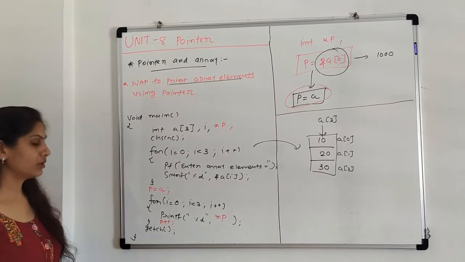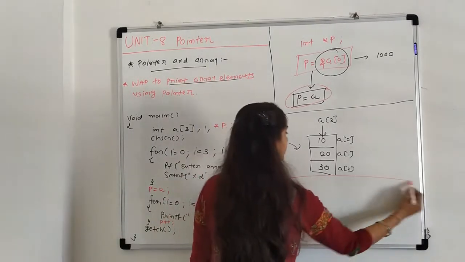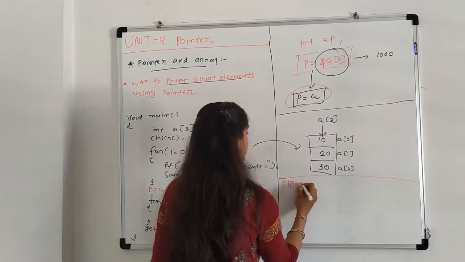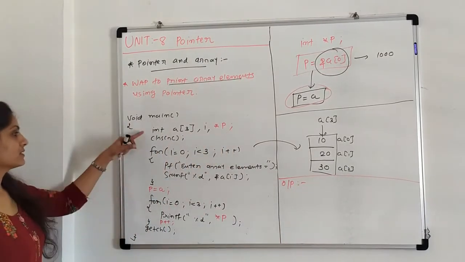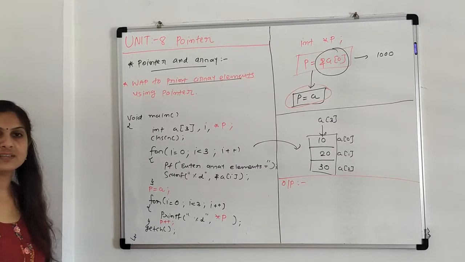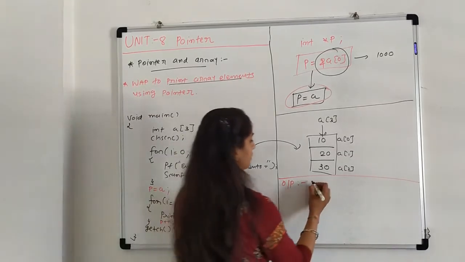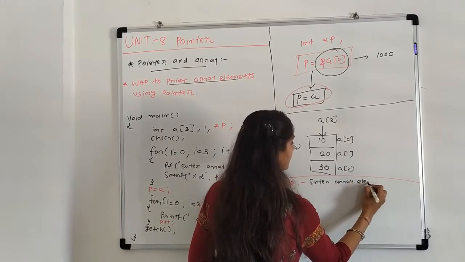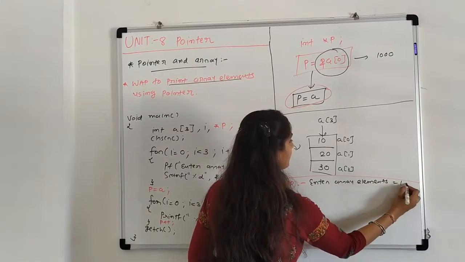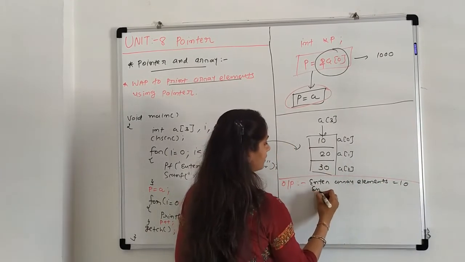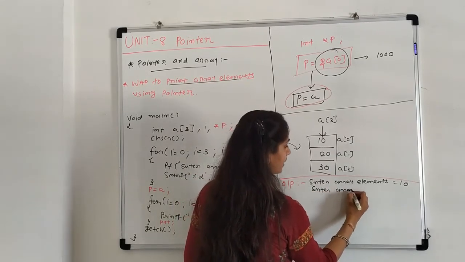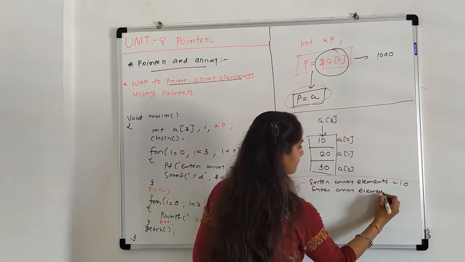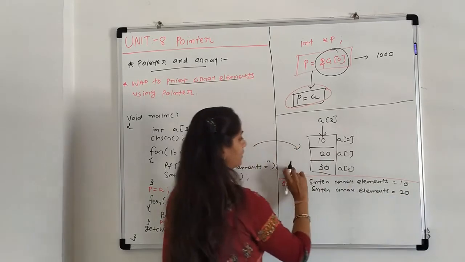Now what is the output of this program? Let us start with the first message, enter elements. So first enter array elements. Suppose I enter 10. Second, enter array elements, 20.